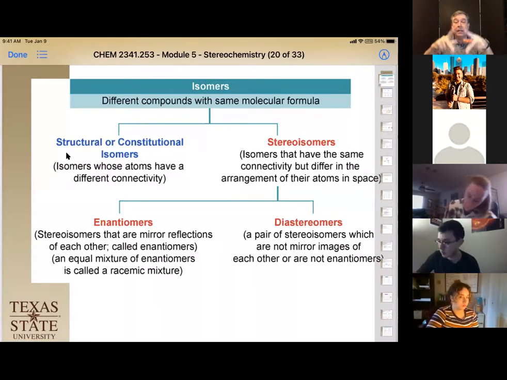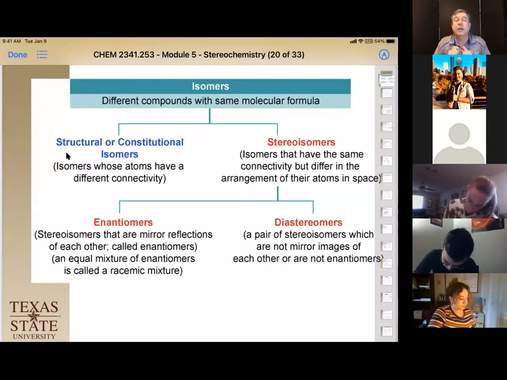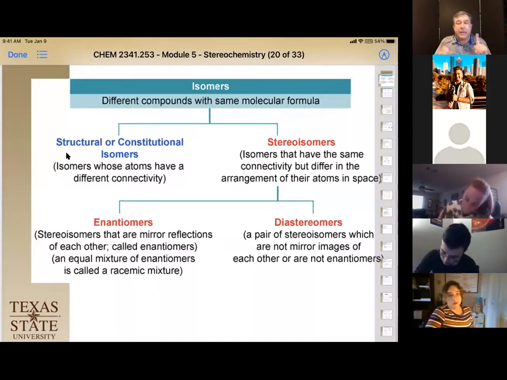And typically, when we start with the simple enantiomers, they only have one chiral carbon, one carbon that has stereochemistry. However, if we have more than one stereocenter, or one carbon with more than four things attached to it, we're going to have sets of diastereomers. And I'll talk about that and how to differentiate between the two.